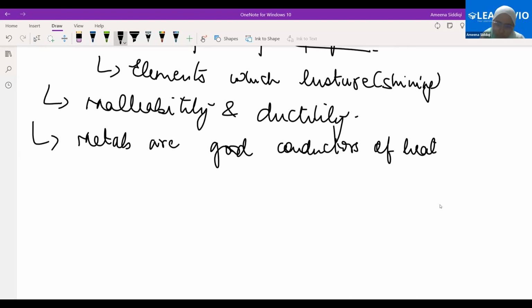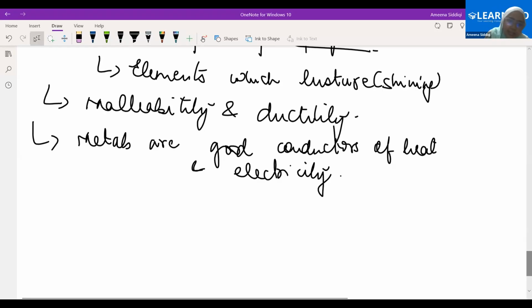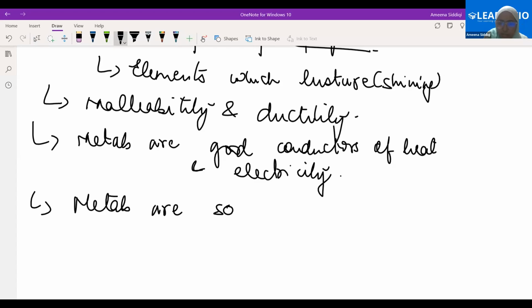Okay. Metals are good conductors of heat and electricity. Any other point, bacho? Yes, sonorous. Very good. Excellent. What do we mean by sonorous? They make a ringing sound. Yes, metals are sonorous. So let's say we have a coin and that falls, will that produce a very specific kind of sound?